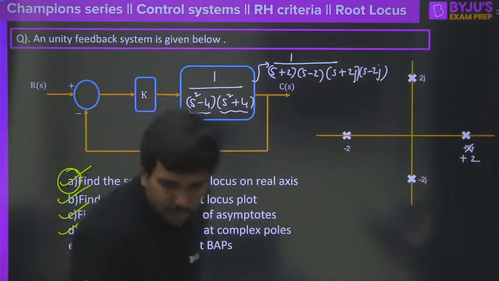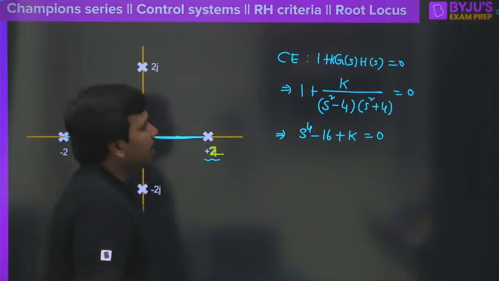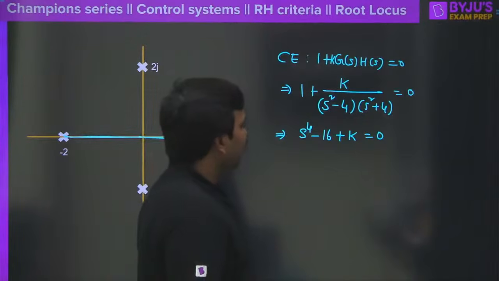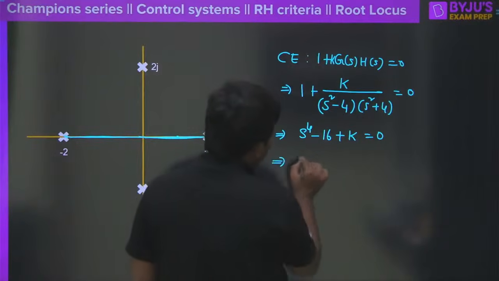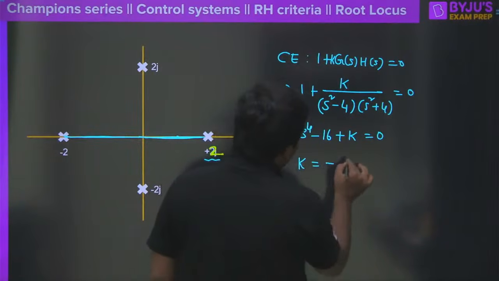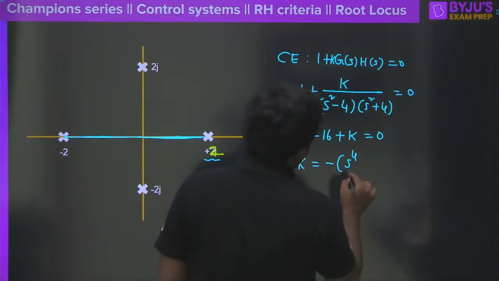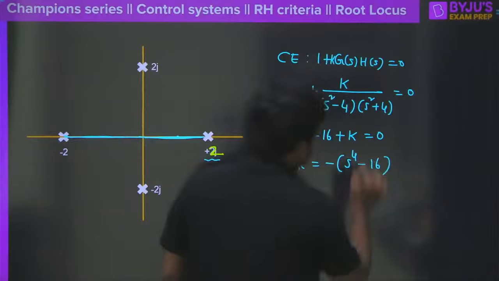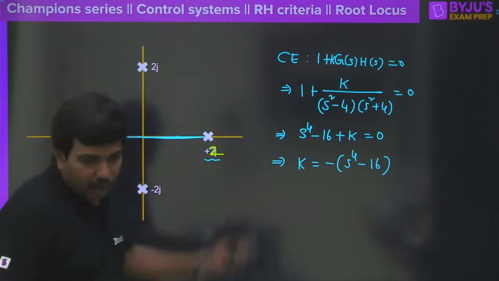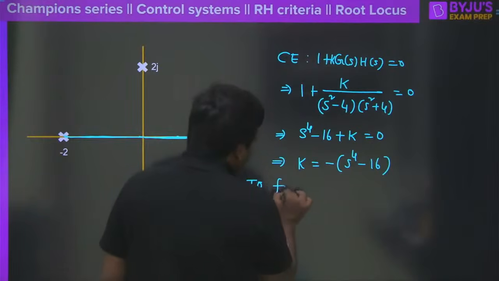Yes, good. So we need to find the breakaway point. Anyone got the breakaway point here? So now we can still take this one like this: keep k on this side, and it is going to become minus s power 4 minus 16 here. Correct? Now if you want the breakaway point, what should we do?